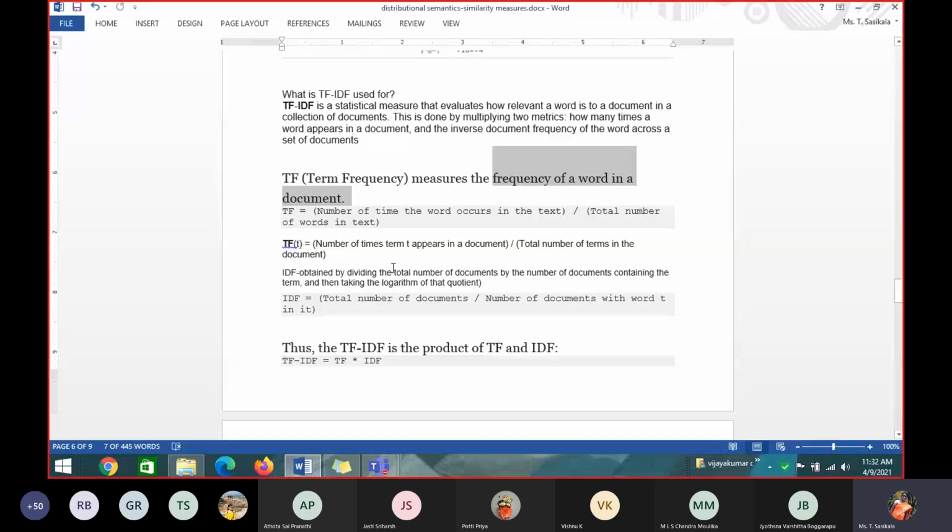That is the total number of documents divided by the number of documents having that term, and taking the log of it. It's an inverse document frequency. We'll see an example here of how to calculate TF, IDF. It is the product of multiplying TF and IDF. I will get the TF, IDF measure.